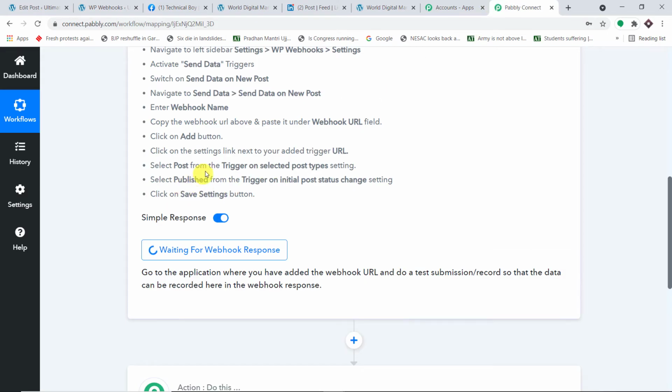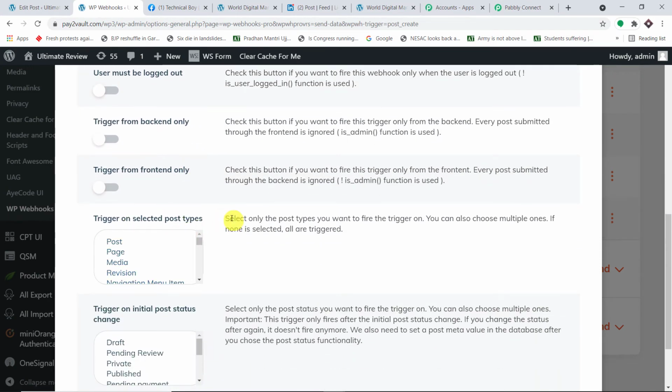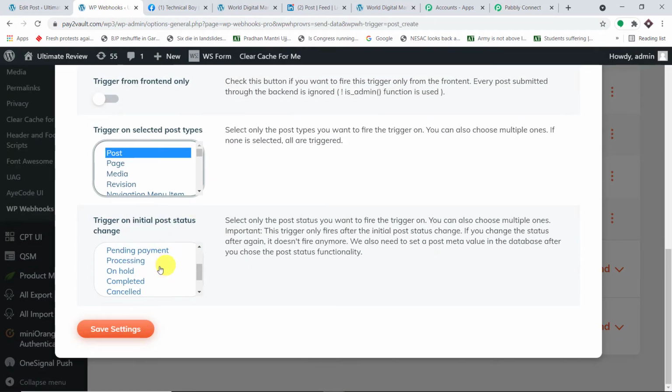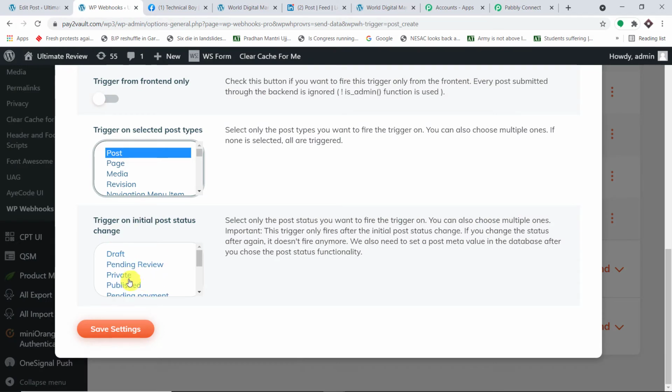Now what's next? Then we have to click on trigger on selected post type. Click on post. Then after that, trigger on initial post status change. Here we have to select published. I think we are done, and let me click on save setting.